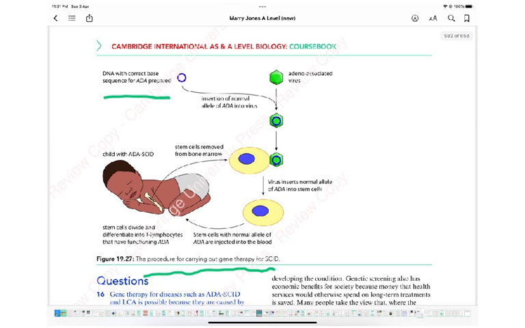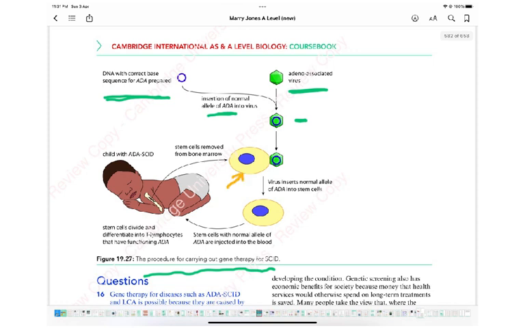So we get the DNA with the correct base sequence for ADA, and then we get a virus, and then we insert the normal allele of the ADA into the virus. Now we've got this recombinant DNA. And then what we do is we take out stem cells.